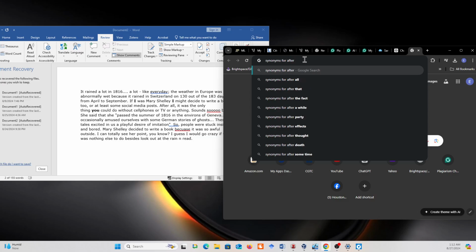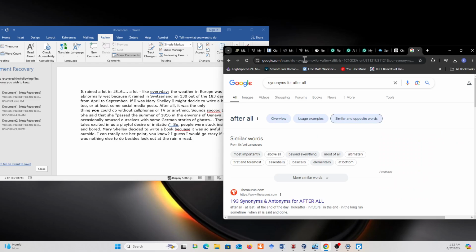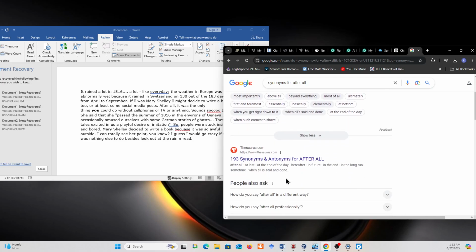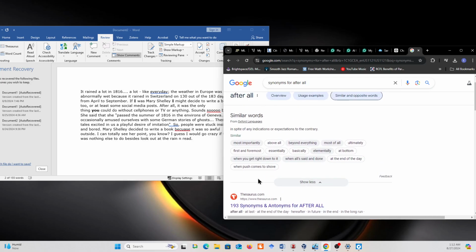Again, this is called a thesaurus that we used to use for certain words and phrases, and I'm just using Google as a thesaurus. But it's really good. It'll actually give you similar words. Most importantly, above all, beyond everything, most of all, ultimately, I can find similar words. It'll actually show antonyms as well. In fact, there's an online thesaurus that you can use. All of this is from the Oxford Languages package.